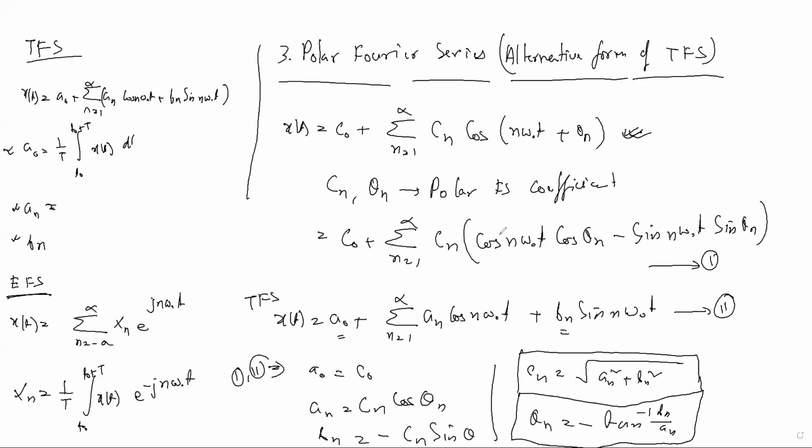After getting the polar Fourier series, you can find the trigonometric Fourier series also. It is up to you how you calculate the coefficients. From one coefficient you can derive another Fourier series coefficient, so there is a relation. I have given this relation for polar and trigonometric Fourier series. I have explained these things in section A, I think.